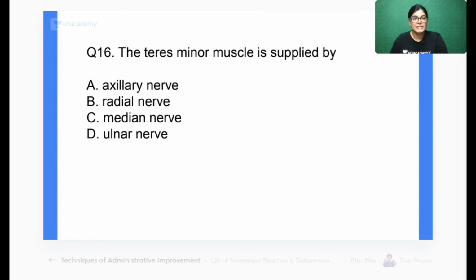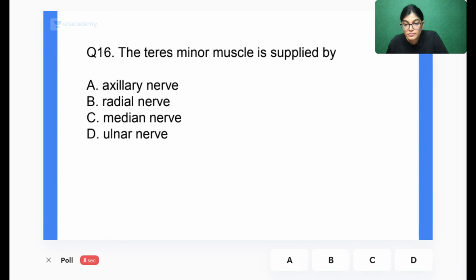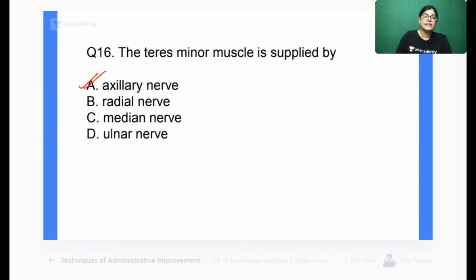Very easy one. Great. So all of you have given the right answer. Axillary nerve is the correct answer.